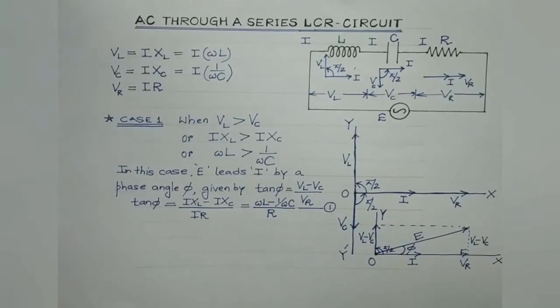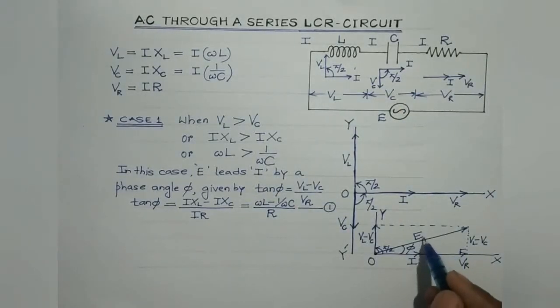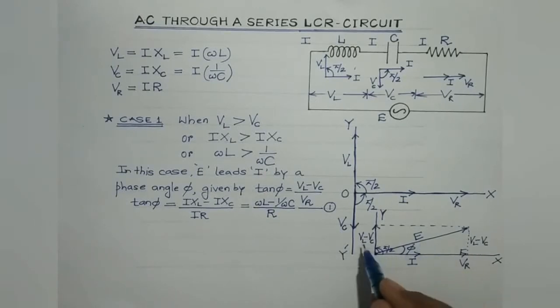Now let us find out the current flowing through this LCR series circuit, right? For that, as I've told you, E, which is the instantaneous alternating applied EMF, is the resultant of VL minus VC and VR, and the angle between VL minus VC and VR is 90 degrees.